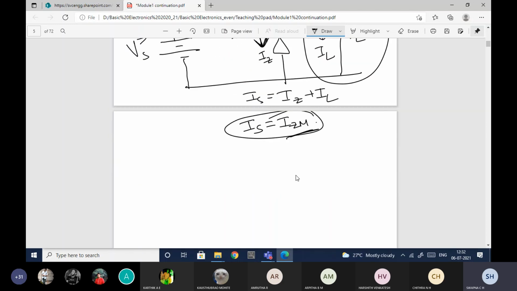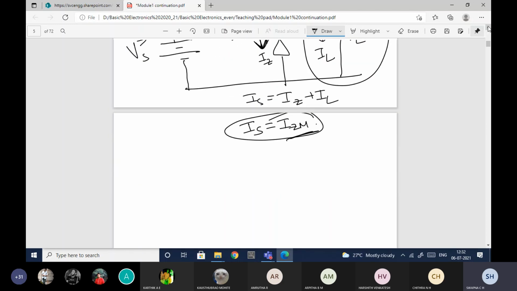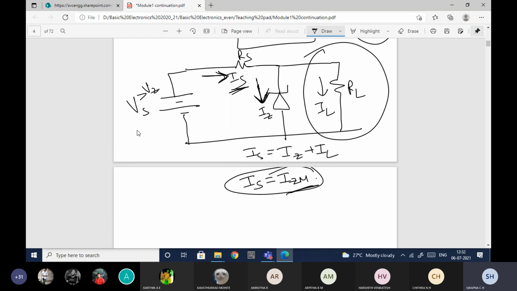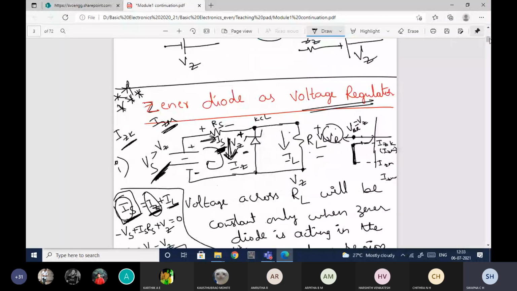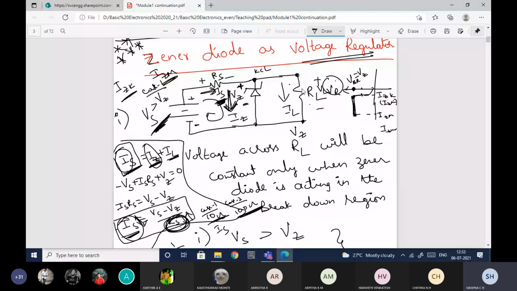With all these conditions, if the Zener diode is connected in parallel with any load by providing Vs greater than Vz, and the current through the Zener diode is maintained between IZK and Iz minimum, it will work as a voltage regulator. Whenever they ask you to explain the Zener diode as voltage regulator, you need to explain everything here. This is my case 1 where I have a load.